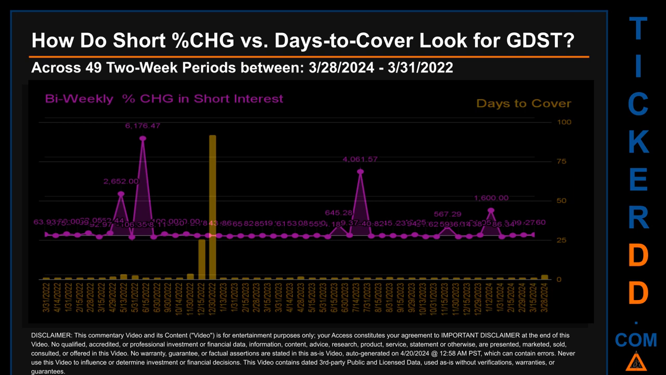Zooming out, I looked across 49 2-week snapshots, from latest found, March 28, 2024 to oldest found, March 31, 2022. In the graph, I overlaid bi-weekly percentage change in short interests against days to cover. Across these 49 2-week snapshots, the average percentage change of short interest was about 314.16%. Other interesting data points include: the largest percentage increase in short interest was 6,176.47%. The largest percentage decrease in short interest found across those 49 2-week snapshots was -98.11%.